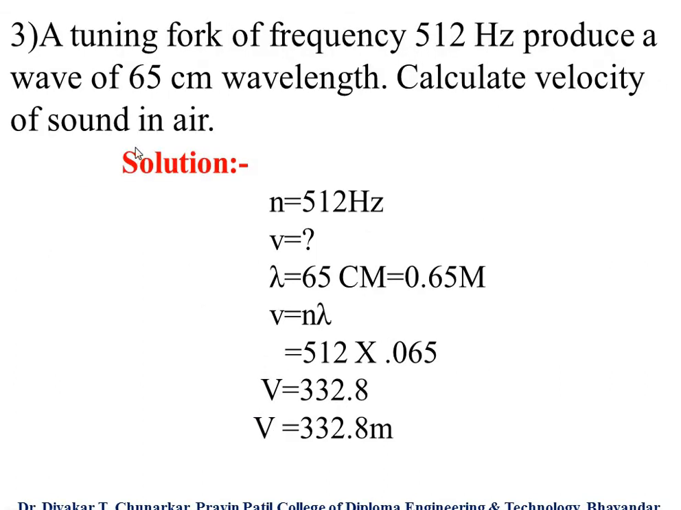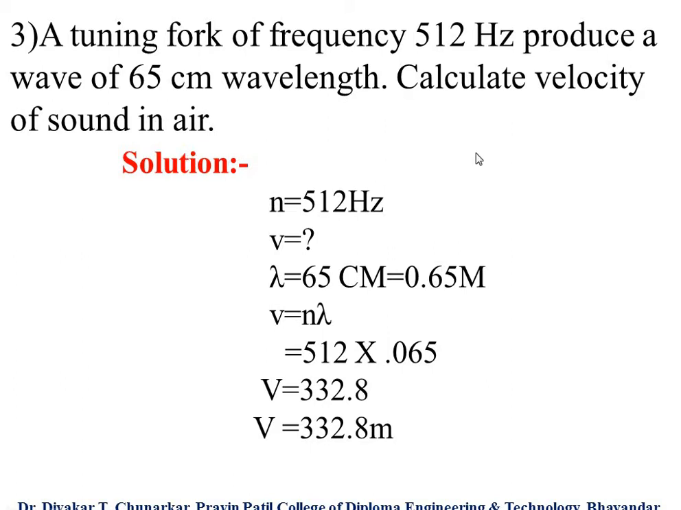Then next, a tuning fork of frequency 512 Hz produces a wave of 65 centimeters wavelength. Calculate the velocity of sound in air. A tuning fork of frequency 512 Hz produces a wave of 65 centimeters wavelength. Calculate the velocity of sound in air.